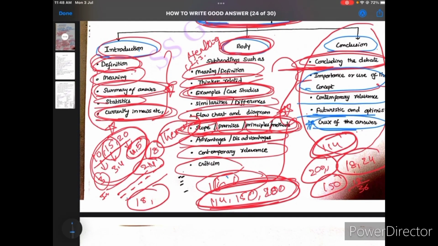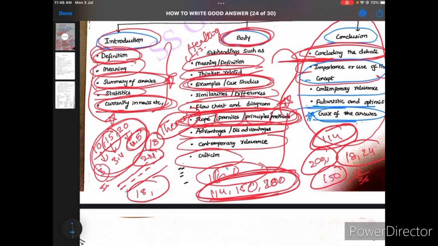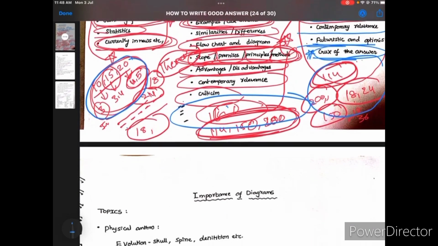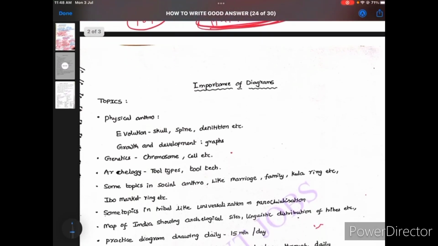Okay, now is everyone getting clarity? So the introduction part has a word limit, the conclusion part also has a word limit, and the body part also has a word limit. Remember this, and if you are not understanding, just pause the video and read these, or listen to the video again. Okay, if you have any doubts you can comment also, and I will reply.